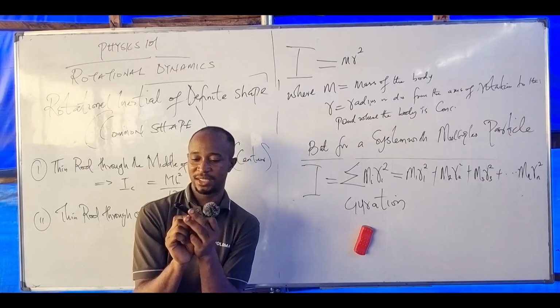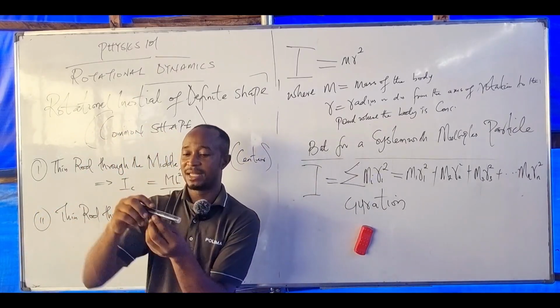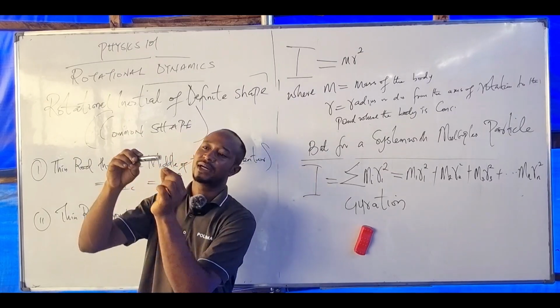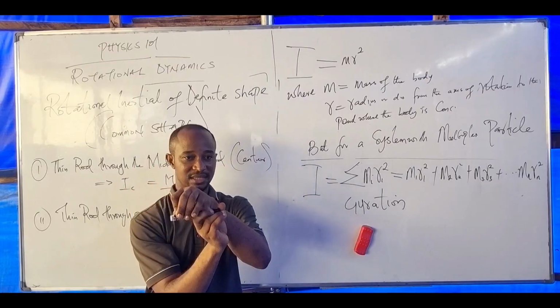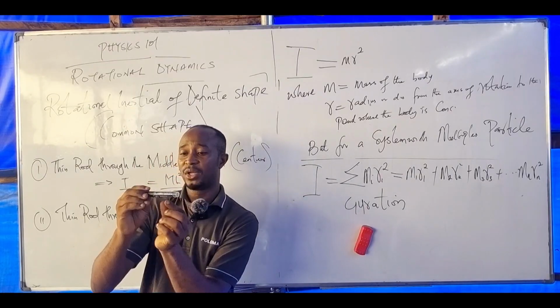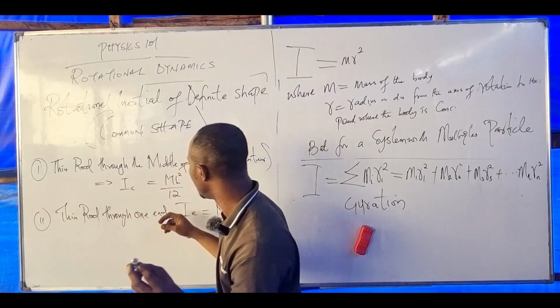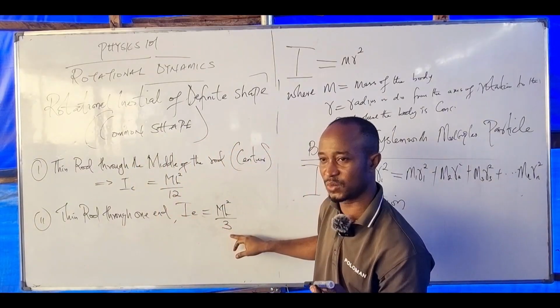In the pivot, we say clockwise moment equals anticlockwise moment, meaning that the body can rotate at the center. I can also put the pivot at the end to cause the body to rotate at the end. Are you following now? When the body rotates at the center, the inertia of that body is simply ML squared over 12. Through one end is what?